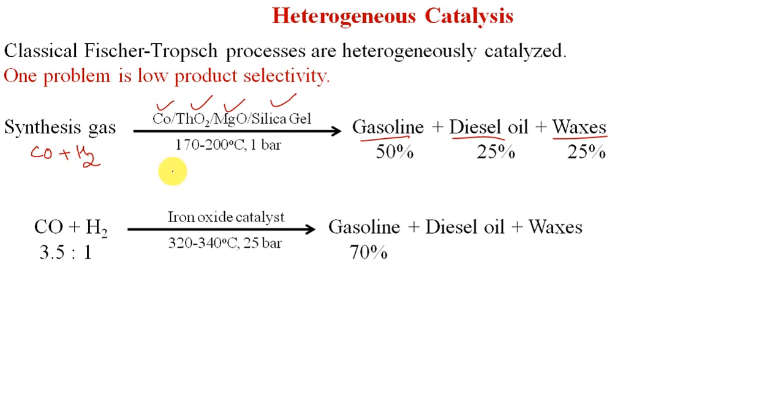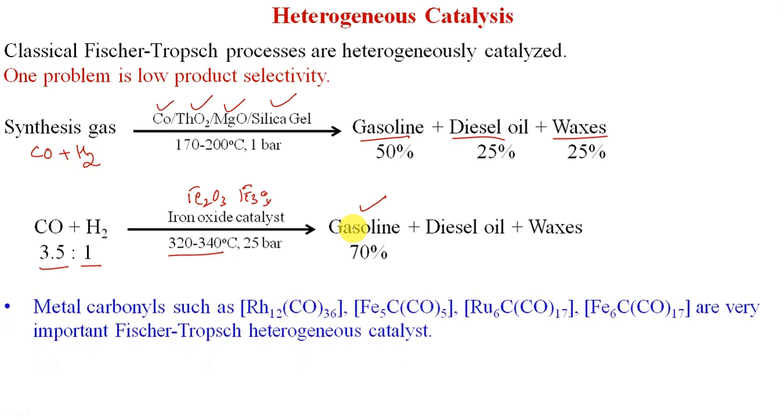If we use the composition of 3.5 for CO and 1 for H2 in the presence of iron oxides, which may be Fe2O3 and even Fe3O4, at 320 to 340 degrees centigrade and 25 bar pressure, the composition of gasoline is very high compared to the above mentioned reaction. In this case, we get 70% gasoline.